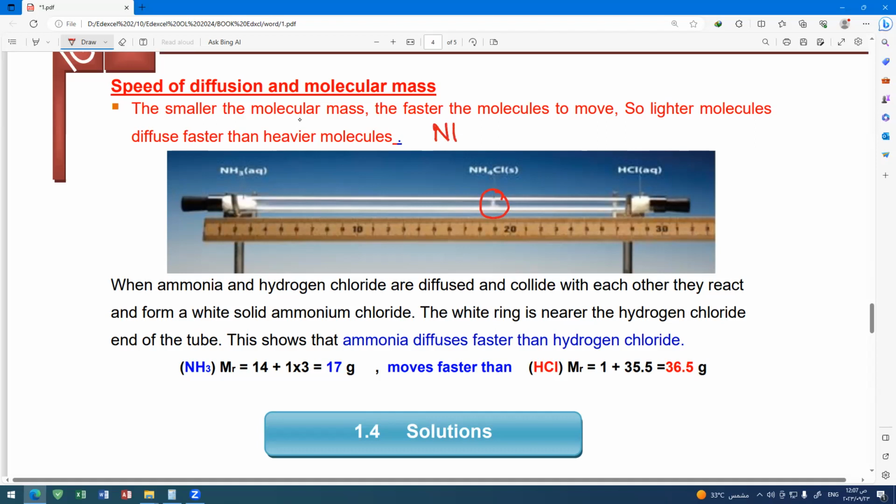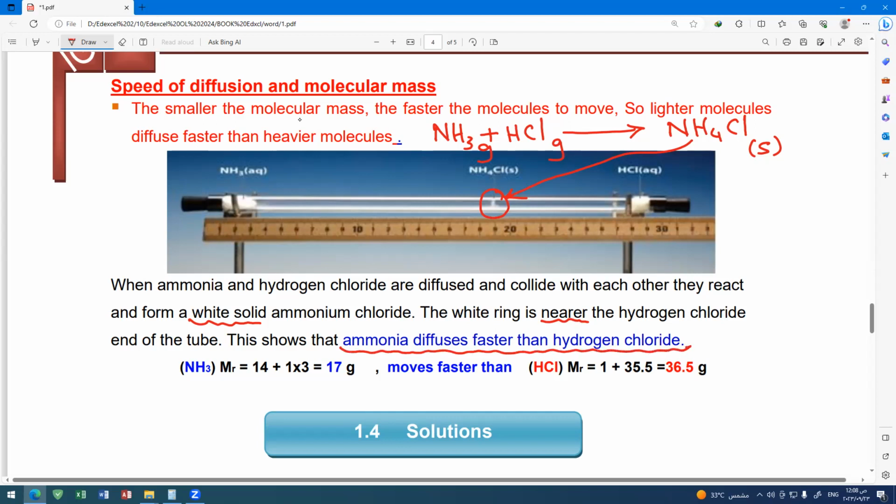Ammonia NH3 reacts with HCl, forming ammonium chloride NH4Cl. This is gas, yes. This is gas, yes. This is solid, white solid ammonium chloride. When ammonia and hydrogen chloride diffuse and collide with each other, they react and form a white solid, ammonium chloride. The white ring is nearer the hydrogen chloride end of the tube. This shows that ammonia diffuses faster than hydrogen chloride.